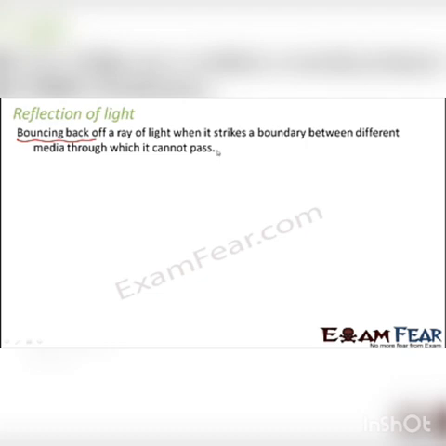Now when that ray of light falls on some other object, some other surface through which it cannot go further, which doesn't allow the light rays to go further, what happens? It bounces back from that surface, and that bouncing back is known as reflection. Just now in the previous example, you saw the example of the playing card. As long as we provided the holes, light was passing through them. But when instead of the hole you place the playing card, it doesn't allow light. So light bounces back.